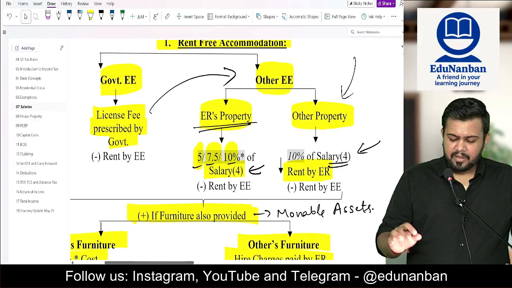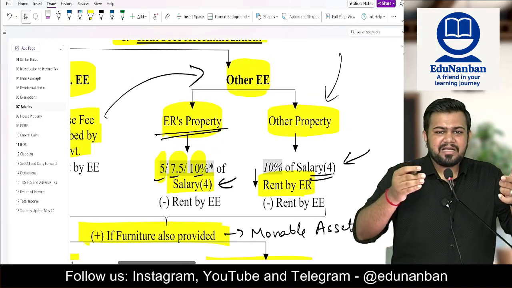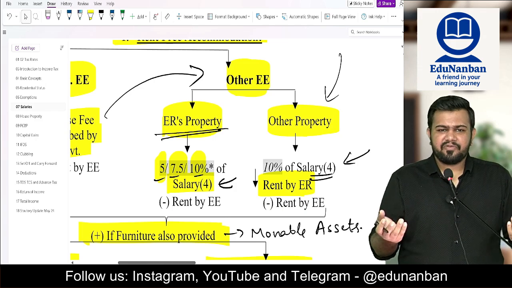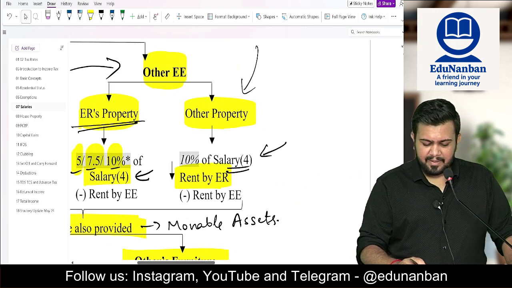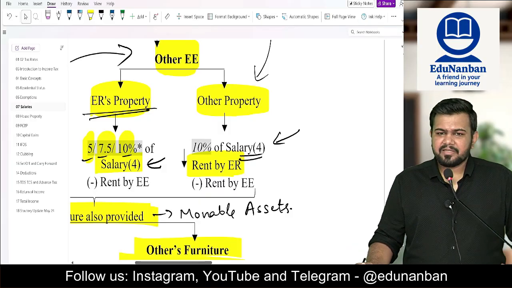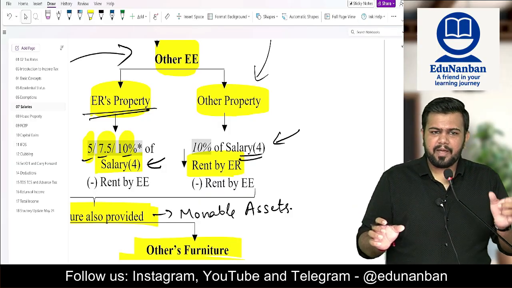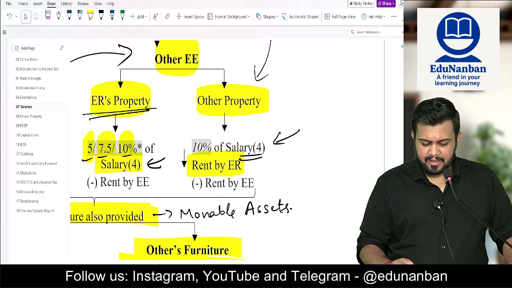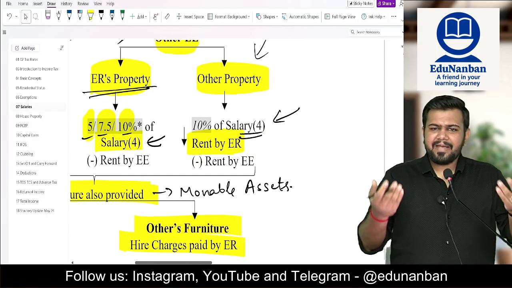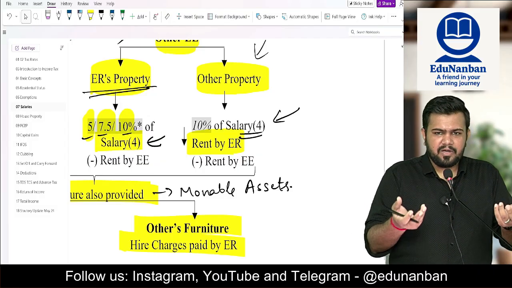Sir, what about other employees? And also, sir, what if there is a government employee and there is no license fee available? In such a case also, see the other employee category. In the other employee category, you should see whether the property is employer property or other property. If it is another person's property, then the rent paid by the employer should be the perquisite.